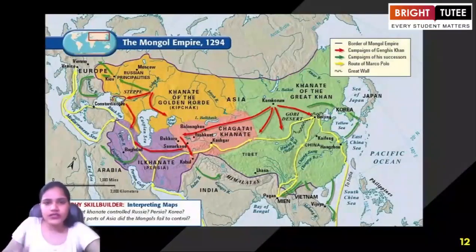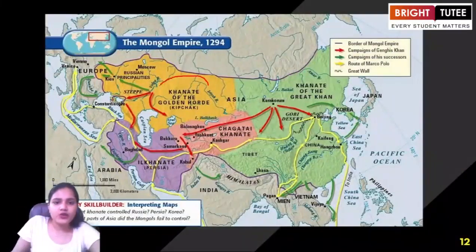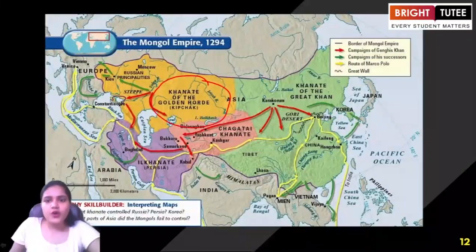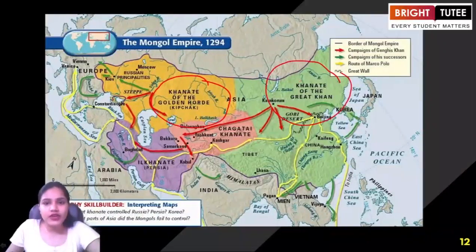Okay, I'll just focus here on the Golden Horde, the Khanate of the Golden Horde. We are talking about the Khanate of the Great Khan, Genghis Khan. You can see how he started expanding the region. This was the Central Asian region here. How he expanded his region, the Mongol Empire, in different parts of the world.